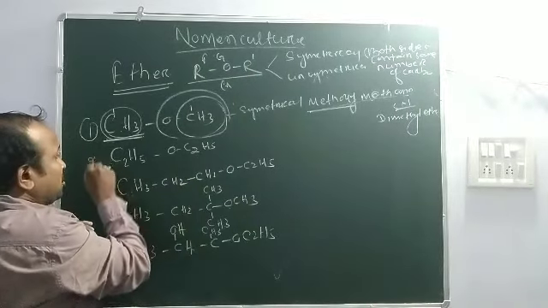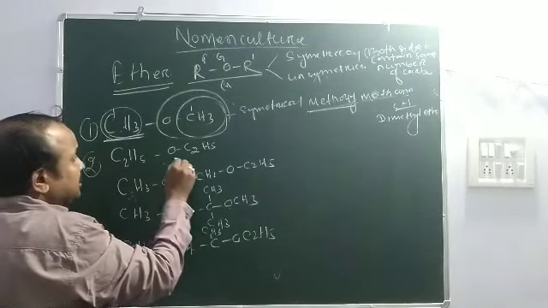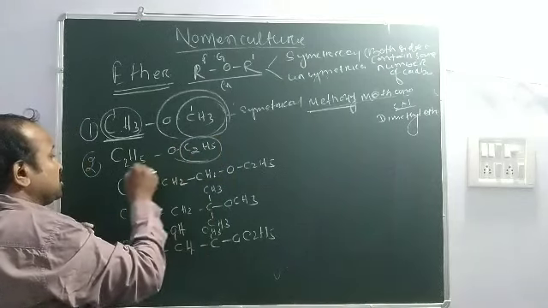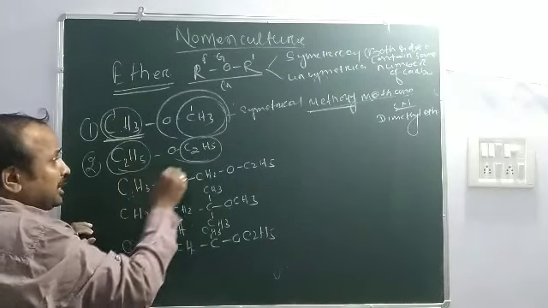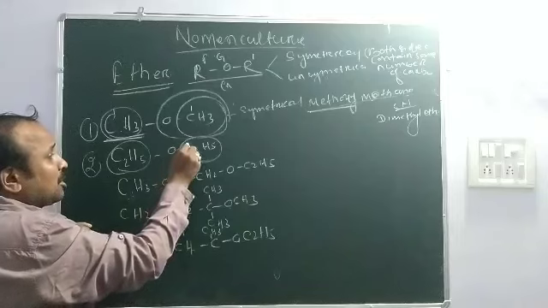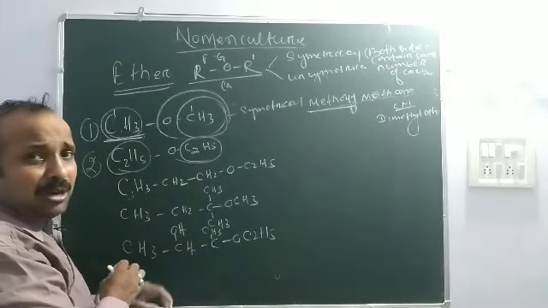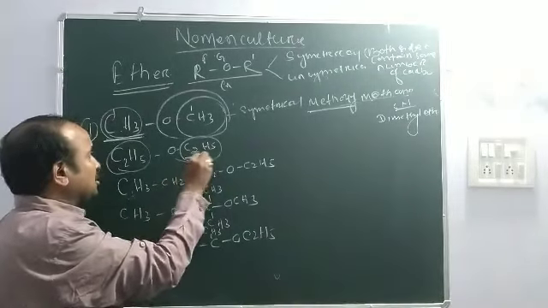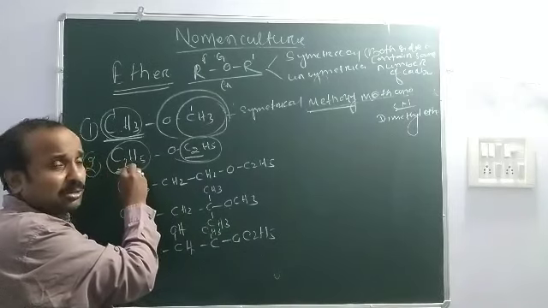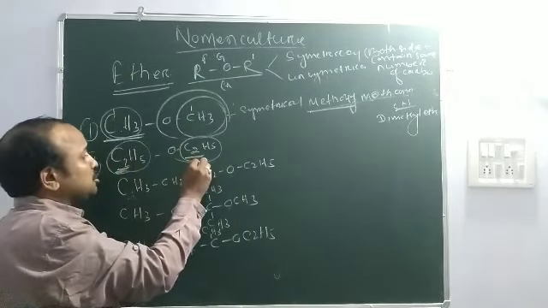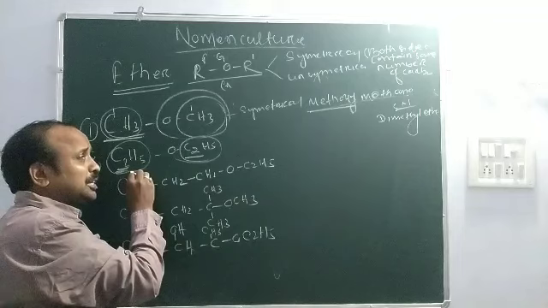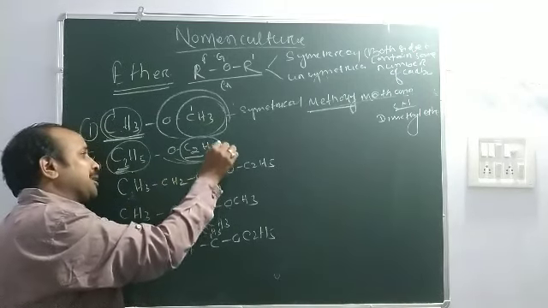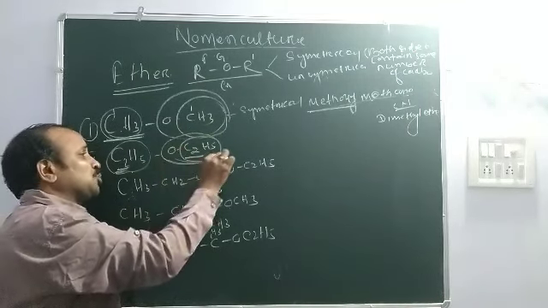Here in this compound, you look that this is one alkyl group, this is another alkyl group, and both alkyl groups contain how many number of carbon? Only two carbon. Okay, so this is also ethyl, this is also ethyl. So whatever you may be, take as the ether group.